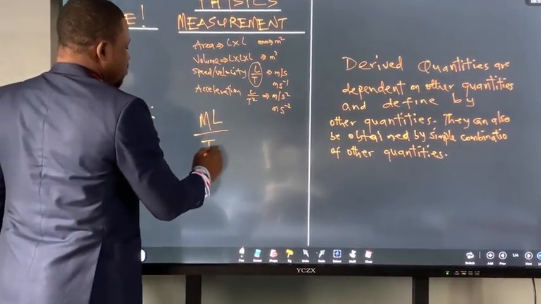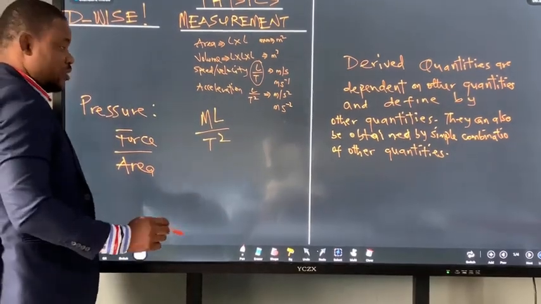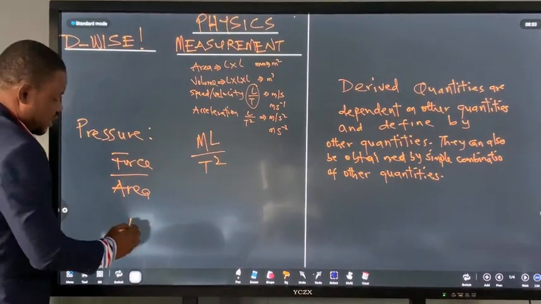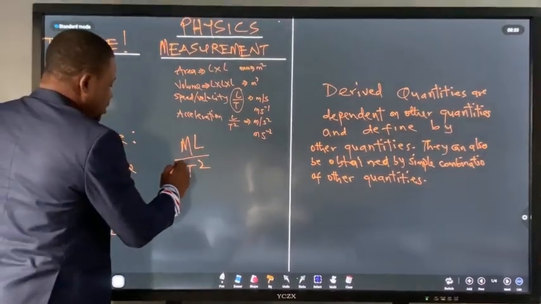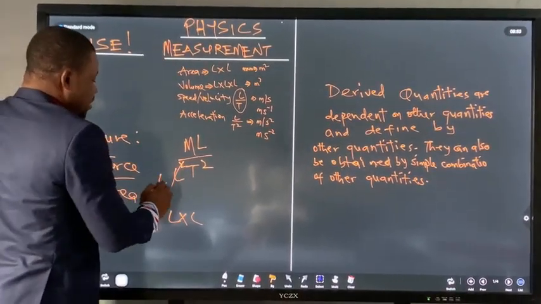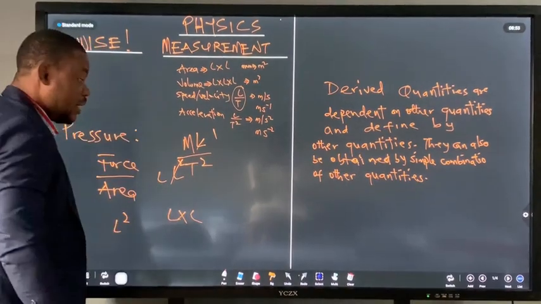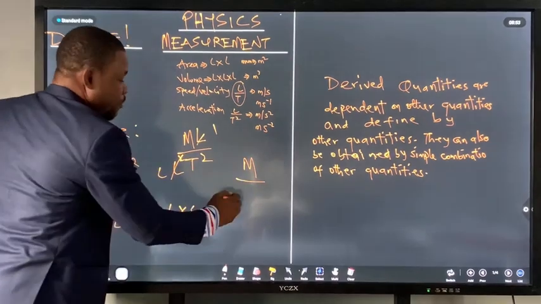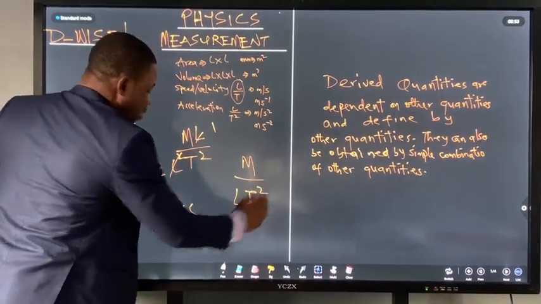ML over T squared. Right? So if I now put force over area, area is L squared. L squared means L times L. So one of the L will be cancelled by the L on top. So eventually I'm going to get M remaining on top. At the bottom I have L and T squared.